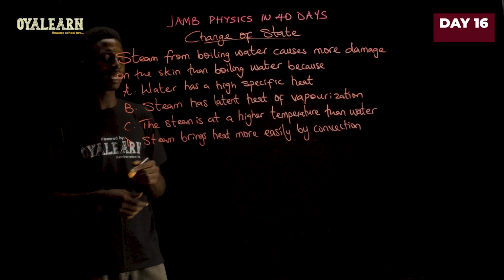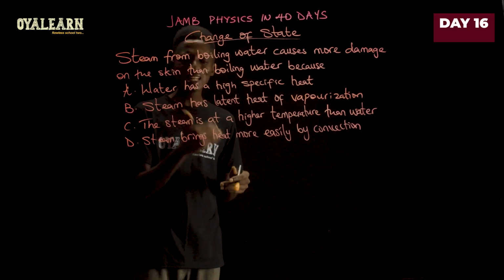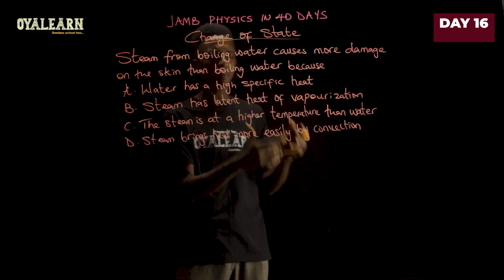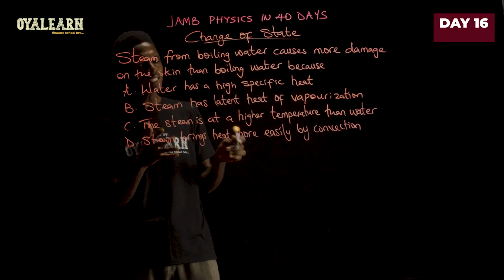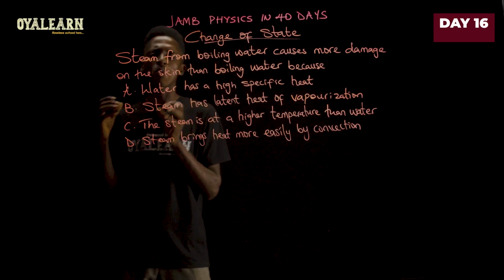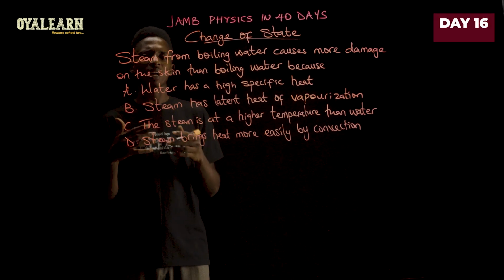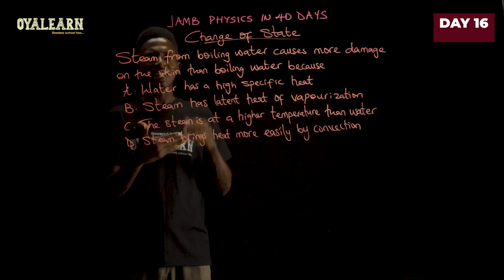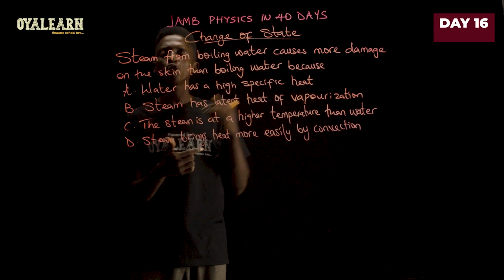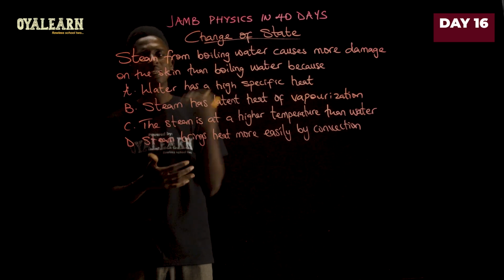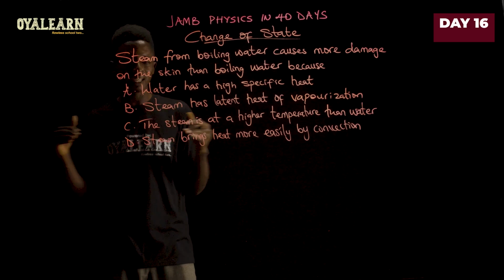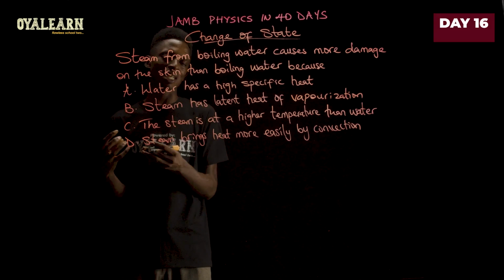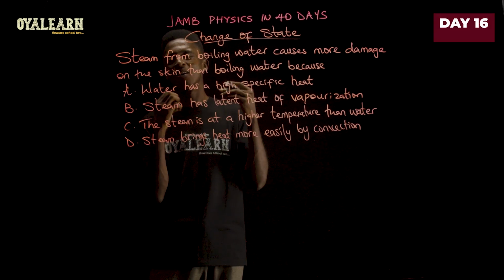Now, B says steam has latent heat of vaporization. This is right in the sense that whenever you are boiling water, right, it gains heat energy until it gets to its boiling point. At that boiling point, it continues to absorb more heat energy to break the bonds holding the water molecules so that it can then become vapor.